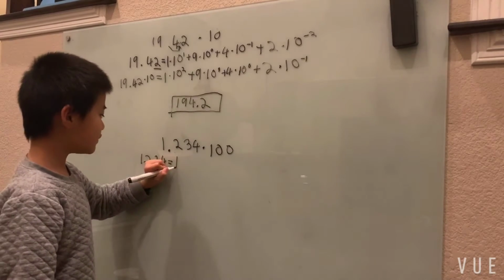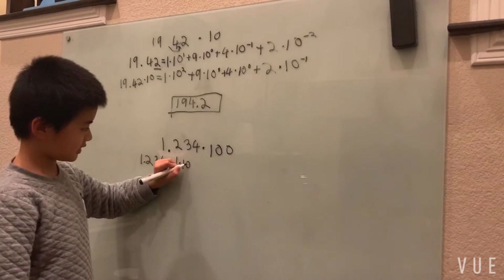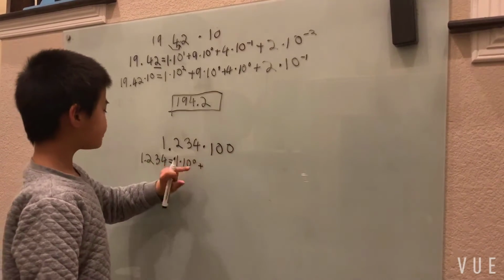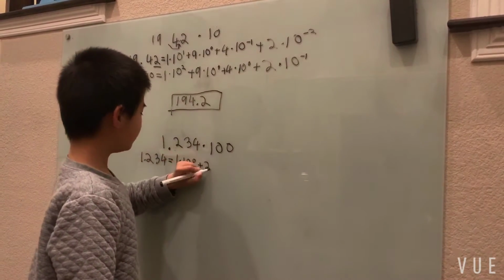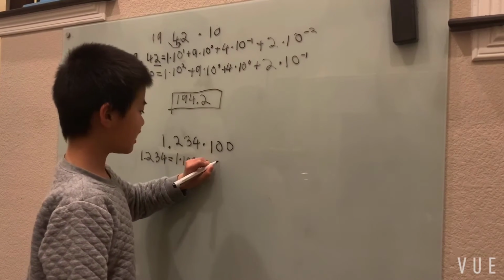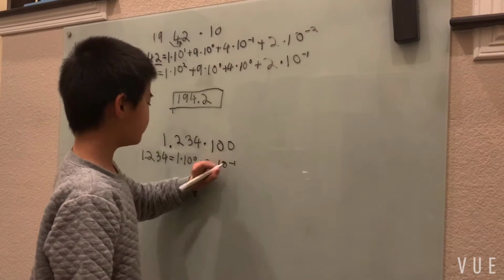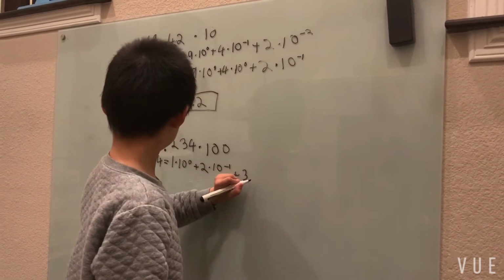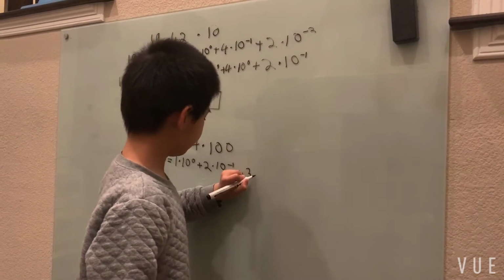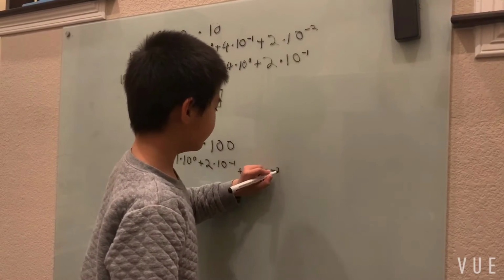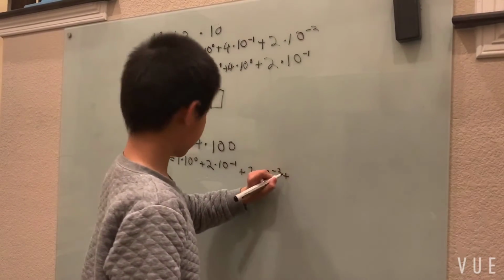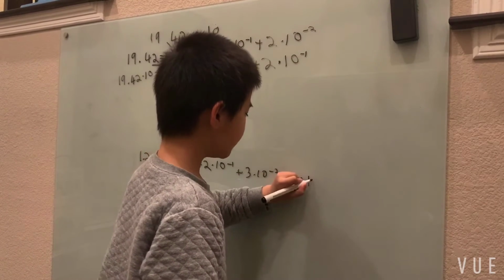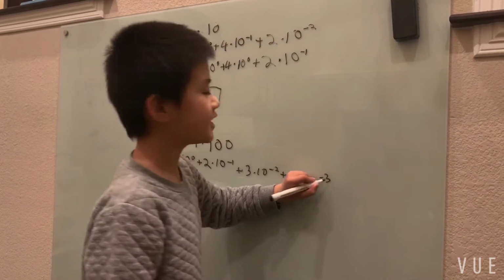So our 1 in the units place is just 1 times 10 to the 0th power, then 2 times 10 to the negative 1 power plus 3 times 10 to the minus 2 power plus our final 4 times 10 to the negative 3 power.